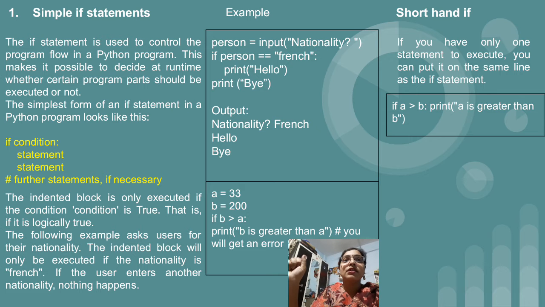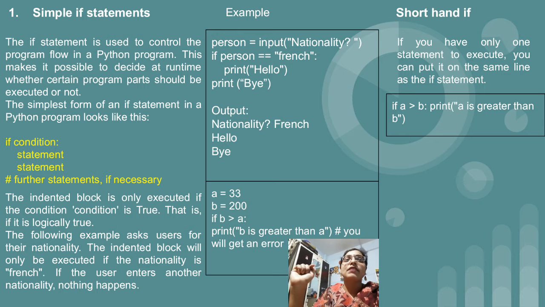In this example we have written small French, and as an input I have entered French with a capital F, so only the bye message will get displayed. There is some typing mistake by me. It is small f only for French, so we will get hello and bye as a message.